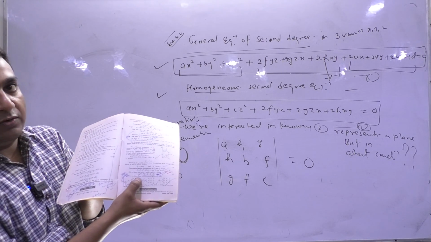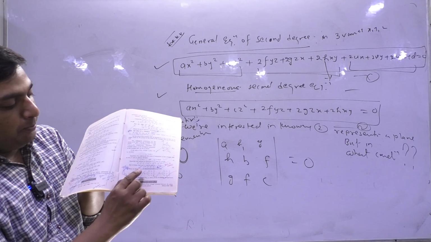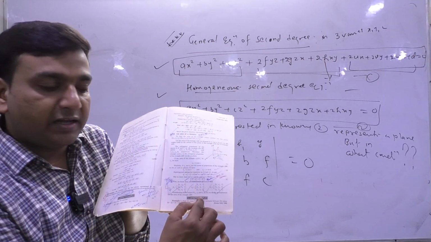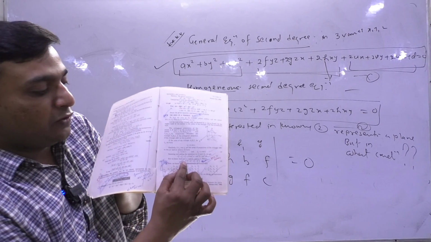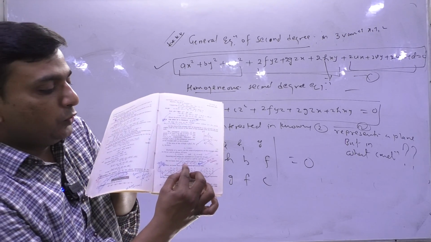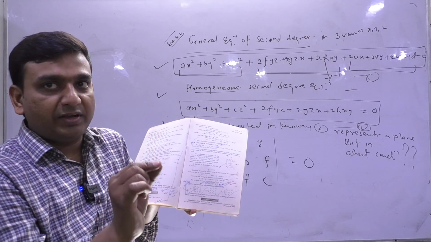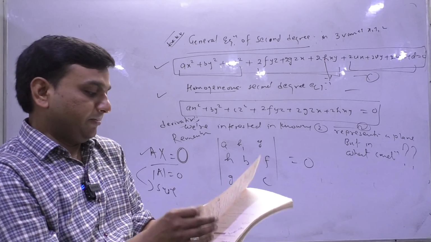h के साथ में xy, f के साथ में yz, g के साथ में zx. So I always remember u, v, w, तो सेम दिख रहा है x, y, z, ठीक है, पर one constant term. ax square plus by square plus cz square, 2fyz plus 2gzx plus 2hxy, 2ux plus 2vy plus 2wz plus d. So this is the general equation.